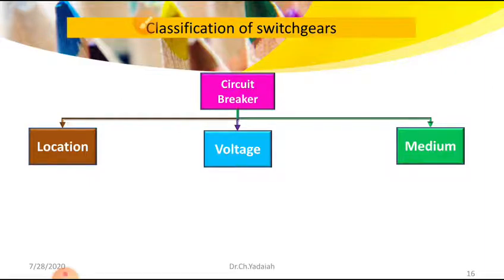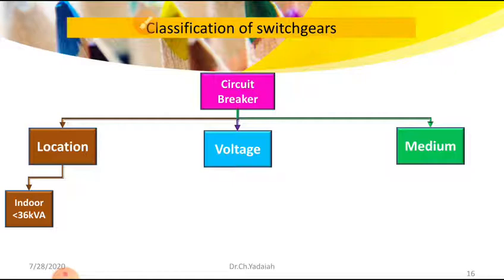Based on the location, there are indoor breakers, which are used up to the 36 kVA range, that is the power range. We can use this type of breaker up to 36 kVA. Up to 36 kVA we can use indoor circuit breakers.